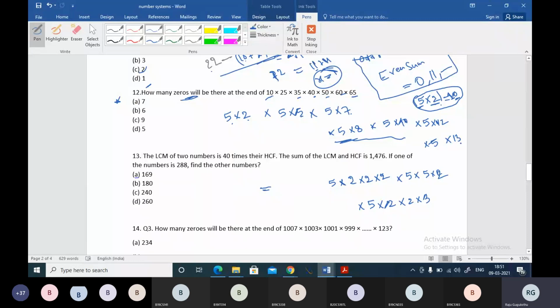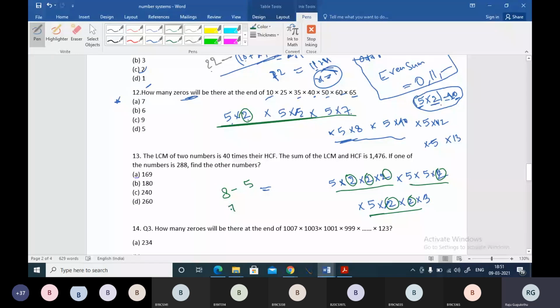13 cannot be split in terms of 5 and 2, right? Now how many 5s are there, you can calculate. So here you calculate how many 5s are there here and here. So how many 5s are there? 1 2 3 4 5 6 7 8, 8 5s are there, boss. So I'm noting 8 5s are there. And now we have to check how many 2s are there. 1 here, 2 3 4 5 6 7, 7 2s are there, my friends.